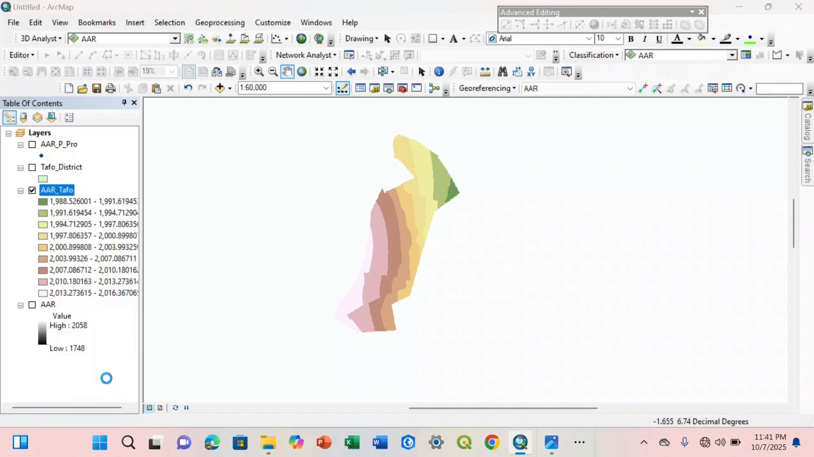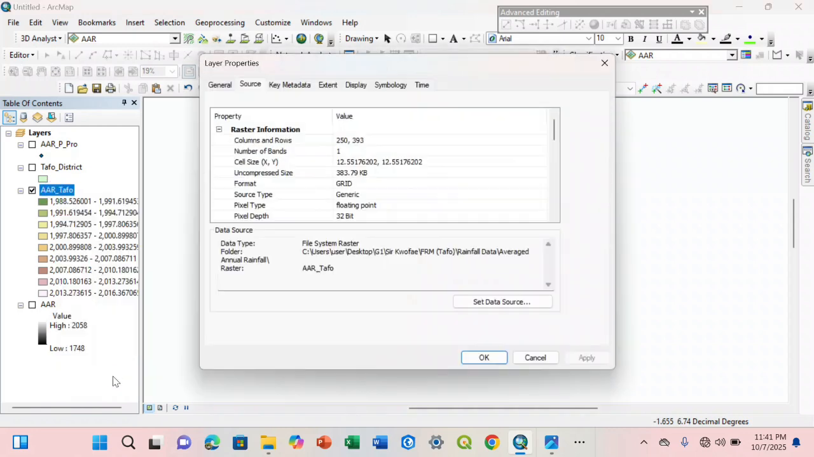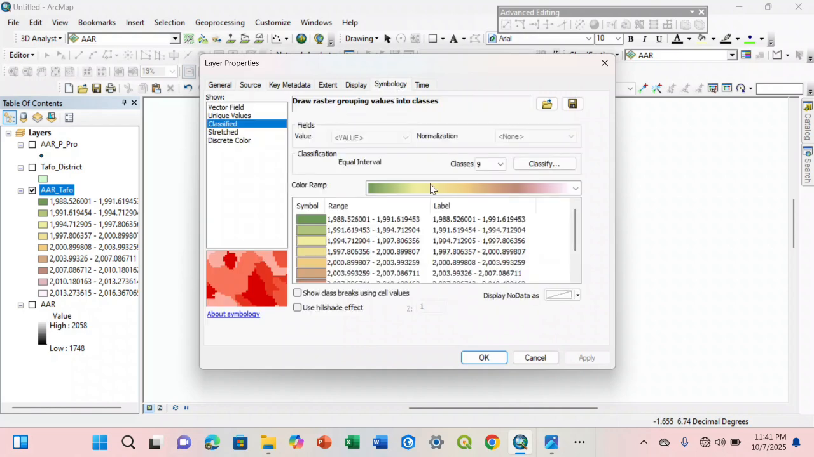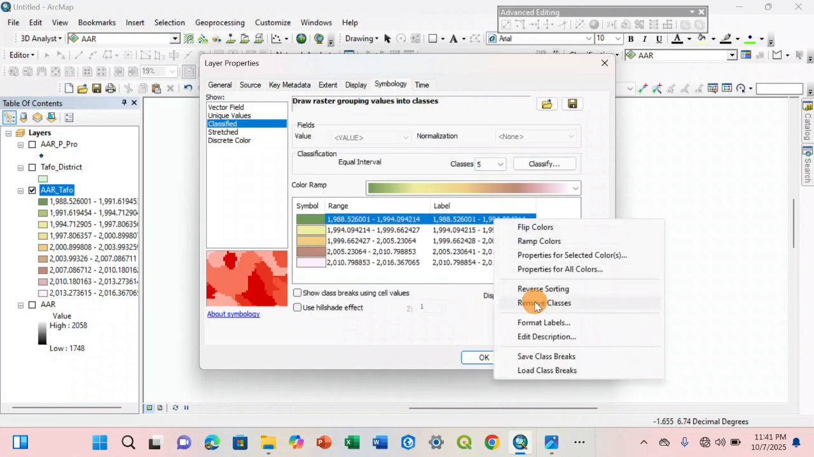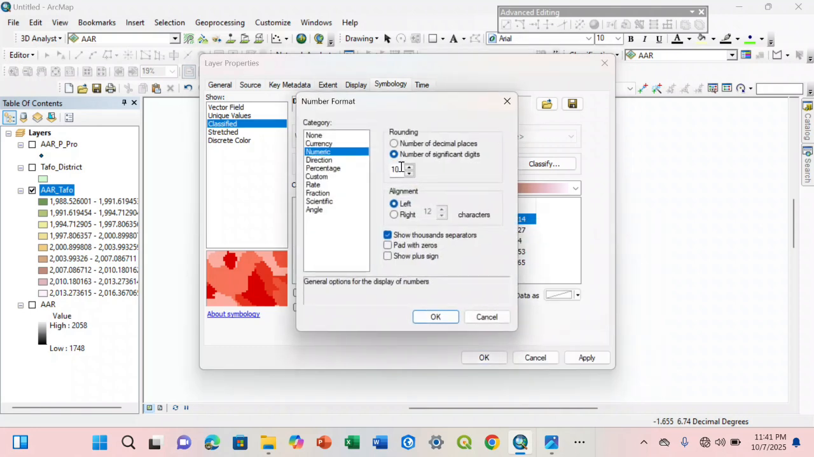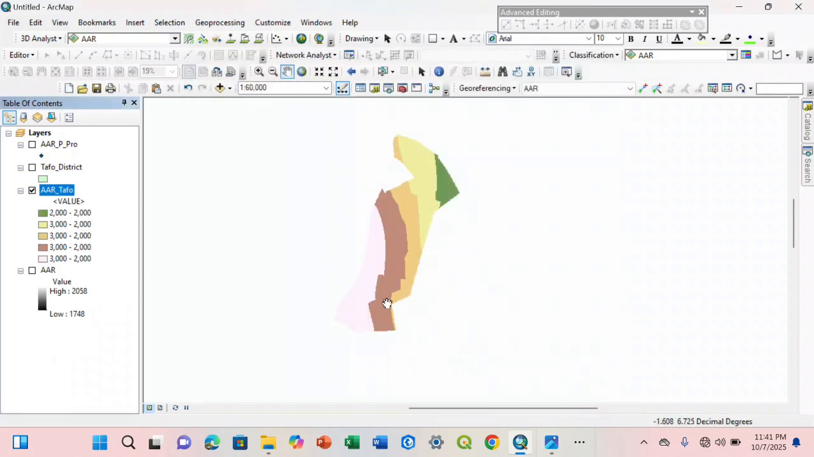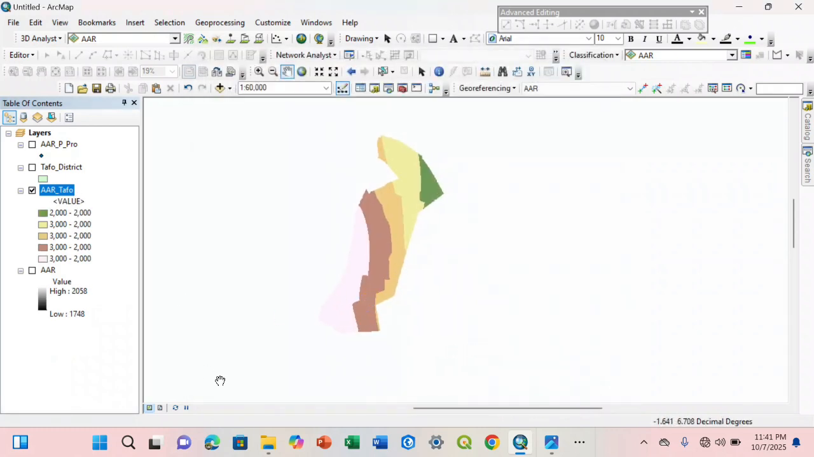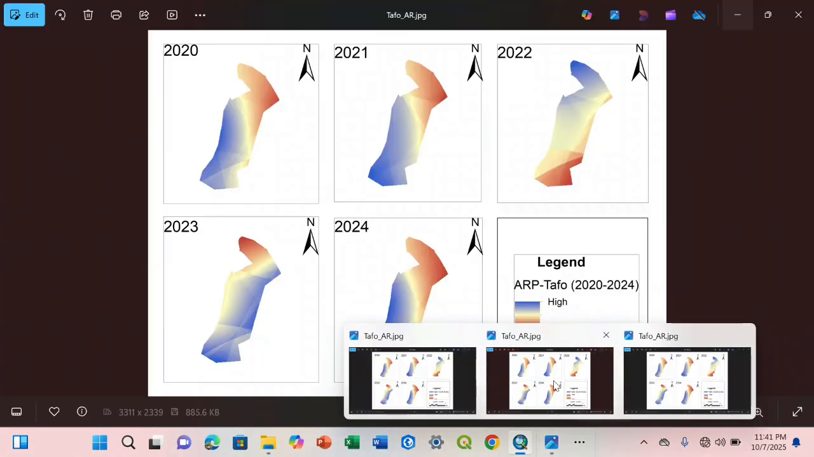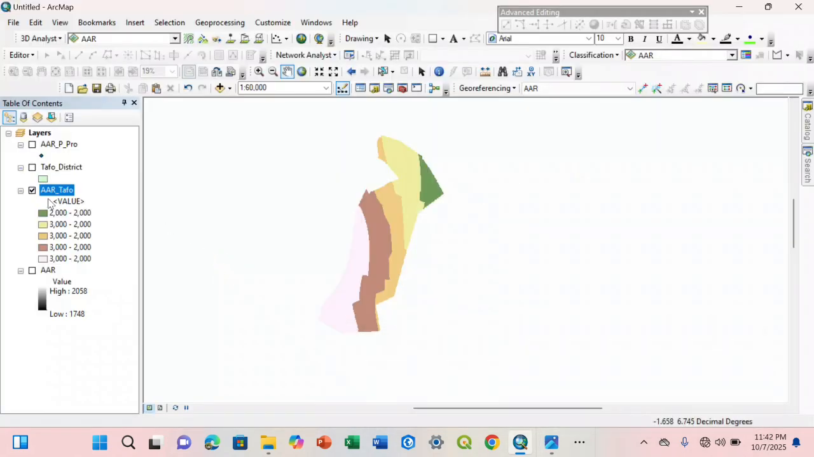And if I am using this for the flood risk analysis map, I would have to come here, properties, and actually go to Symbology and reduce the classes to 5 and format the label, significant figures 1. Have you seen that? Yes. So this is it. But in the previous videos, as you can see this one, this is what we chose.